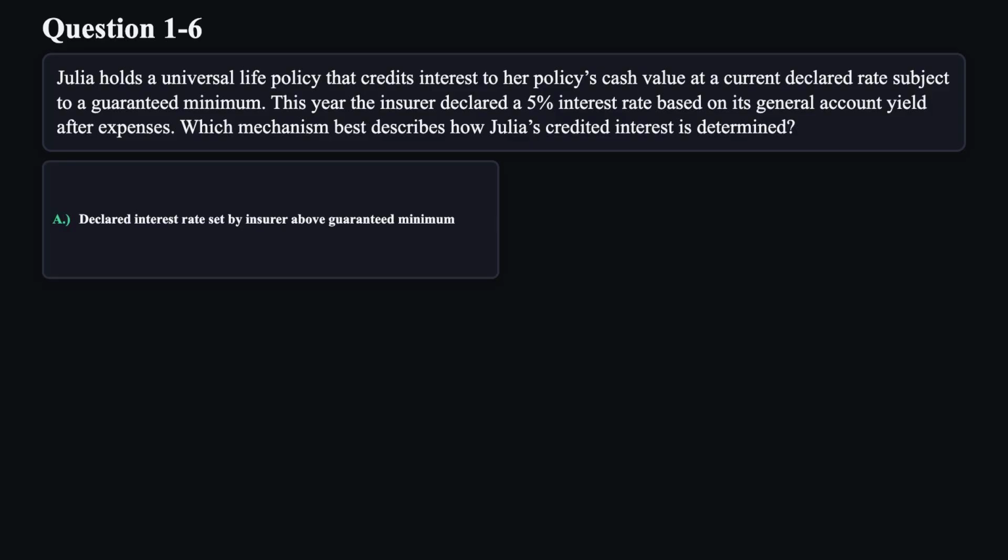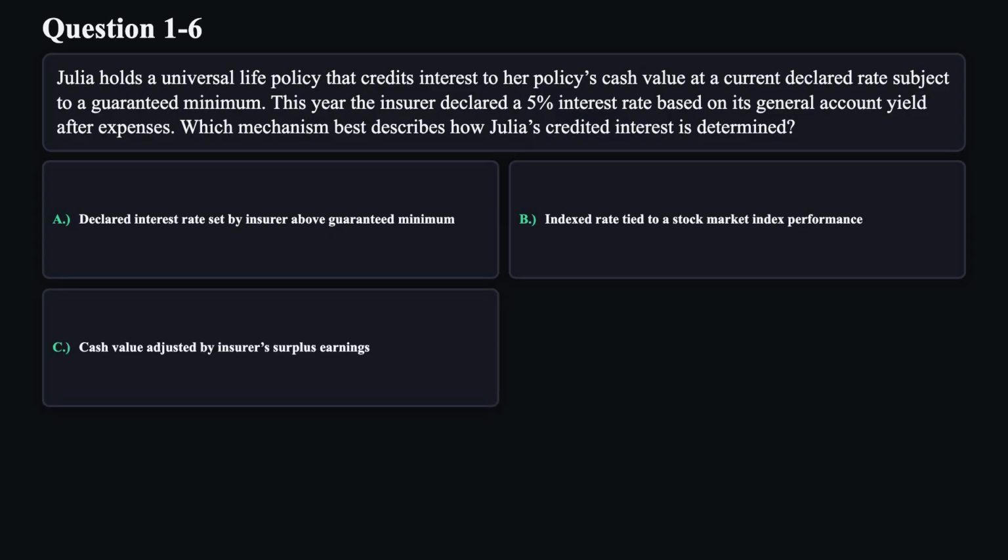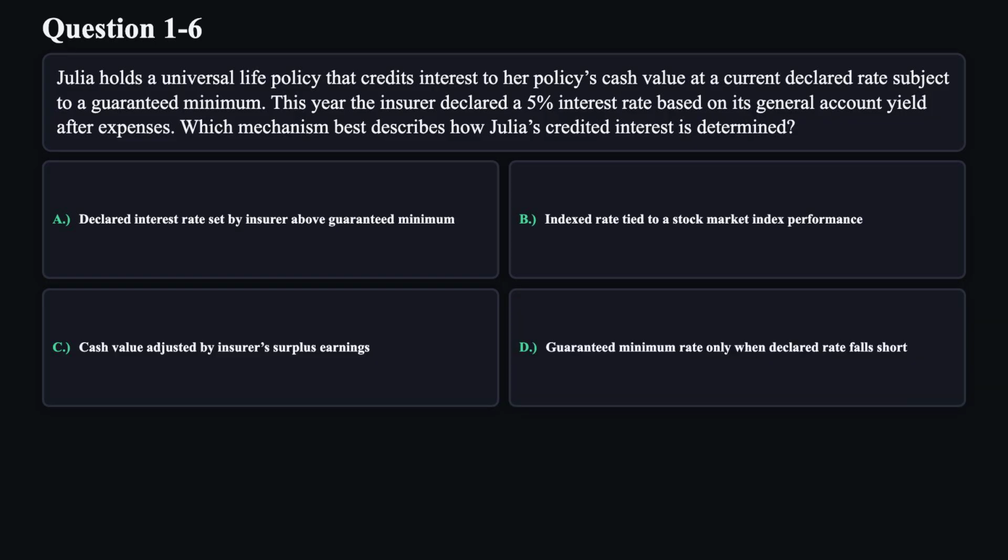A. Declared interest rate set by insurer above guaranteed minimum. B. Indexed rate tied to a stock market index performance. C. Cash value adjusted by insurer's surplus earnings. D. Guaranteed minimum rate only when declared rate falls short.